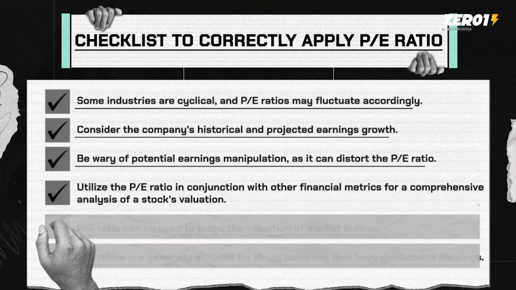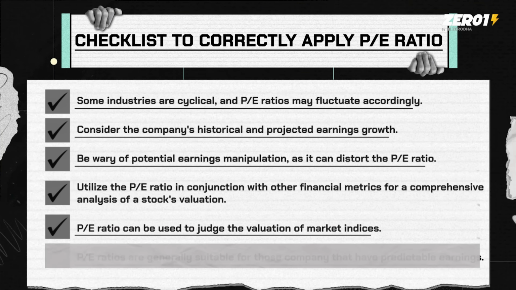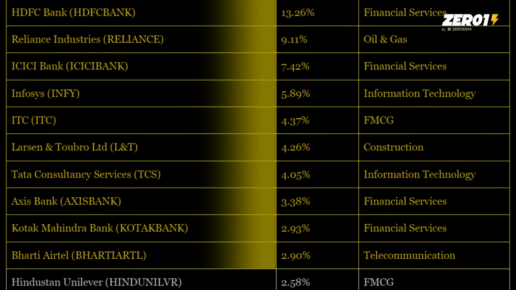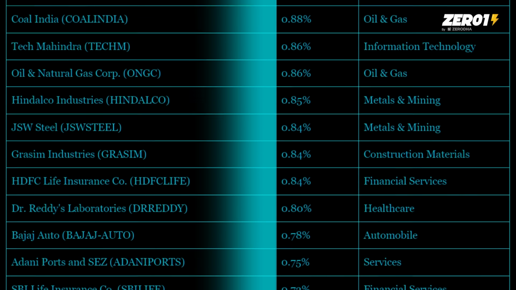And finally, we have Nifty 50. This is my personal bias. I think looking at Nifty 50's PE ratio gives you a fair idea whether the market is currently fairly valued, overvalued, or undervalued. One problem here might be that Nifty 50 is weighted, which means that the top 10 stocks take away a lot of this versus the last 10 stocks. But still, it's a good way to know whether generally the market is in overvaluation or undervaluation zone, and perhaps looking at this will help you.